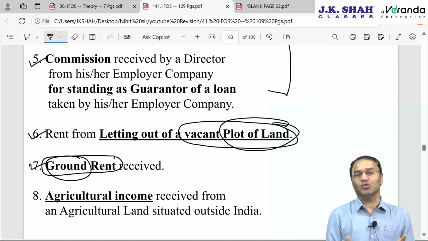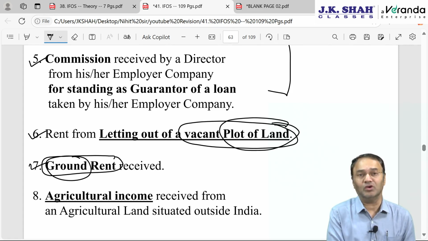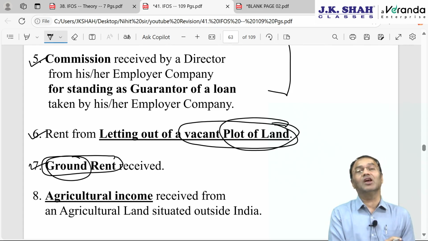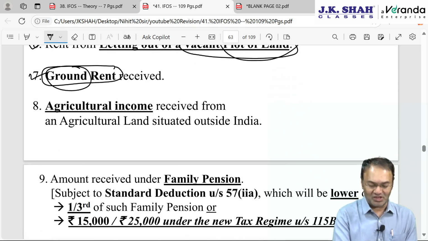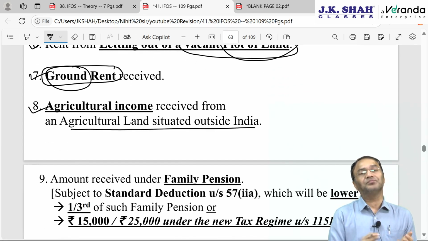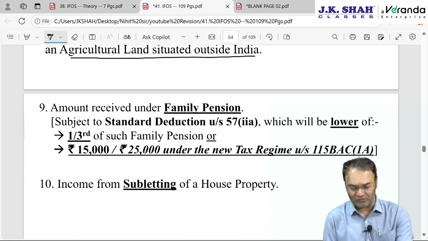But if there is no house, only a plot of land, then rent from that land will go either under the head PGBP if this is a regular activity of the assessee, else it will go under the head other sources. Agricultural income from land situated outside India will go under the head IFOS.